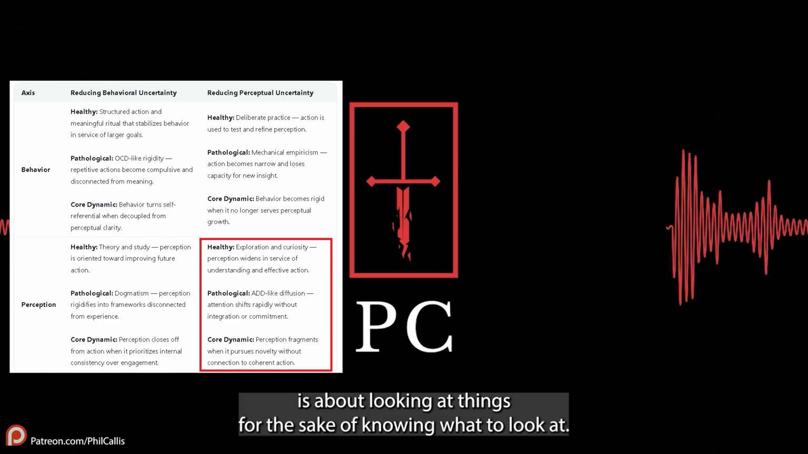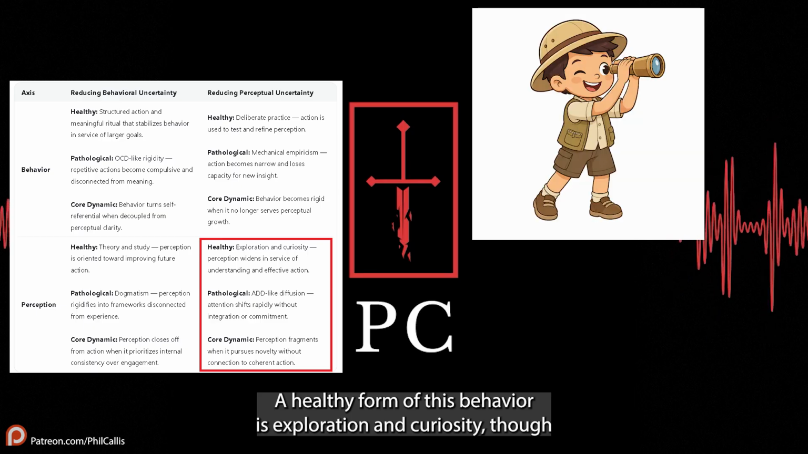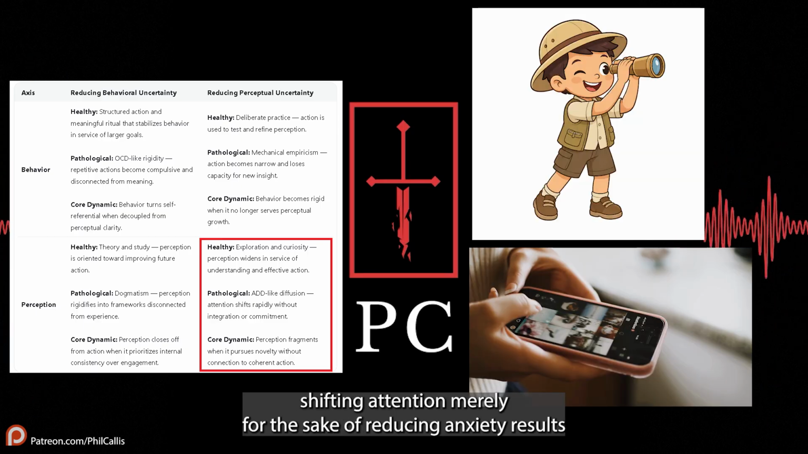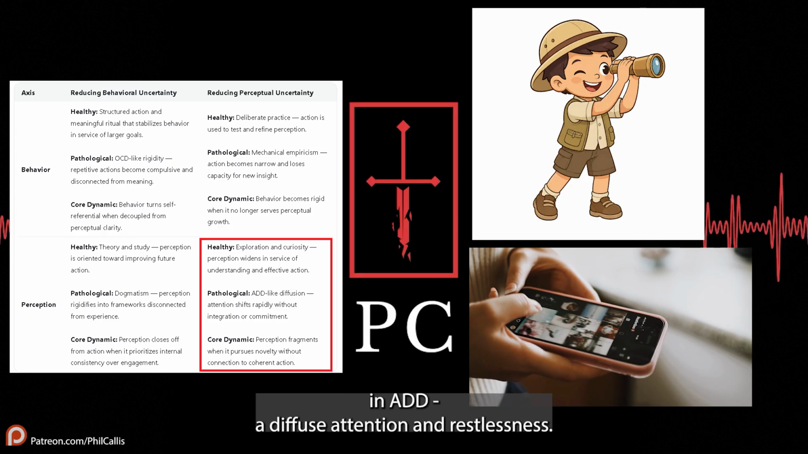The next quadrant is about looking at things for the sake of knowing what to look at. A healthy form of this behavior is exploration and curiosity, though shifting attention merely for the sake of reducing anxiety results in ADD, a diffuse attention and restlessness.